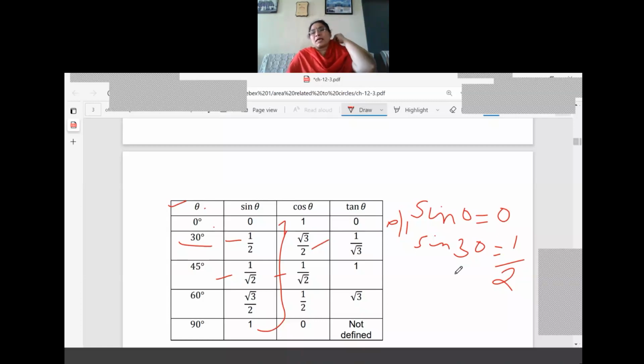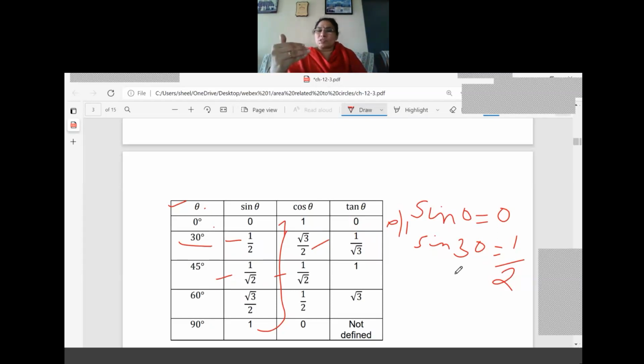Once you learn the sine values, you can write the cos values. What are the cos values? They come in reverse order. It will start from 1: 1, root 3 by 2, 1 by root 2, then 1 by 2, then 0. So sine is in increasing order, 0 to 1, whereas the cos values you can see go from 1 to 0. More about this, all these things you can learn in the chapter trigonometry only. Understood? So once you have the values, you can use the formula.